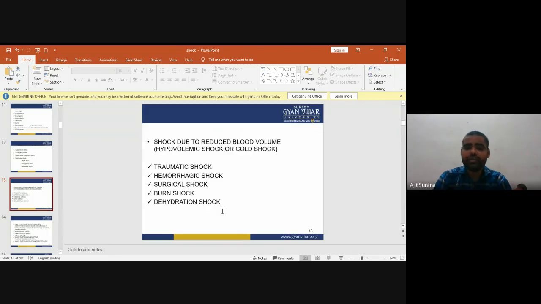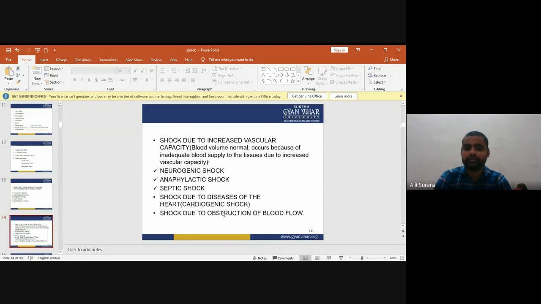Shock due to reduced blood volume is called hypovolemic shock or cold shock. Different types of shock occur, like traumatic shock, hemorrhagic shock, surgical shock, burn shock, and dehydration shock.